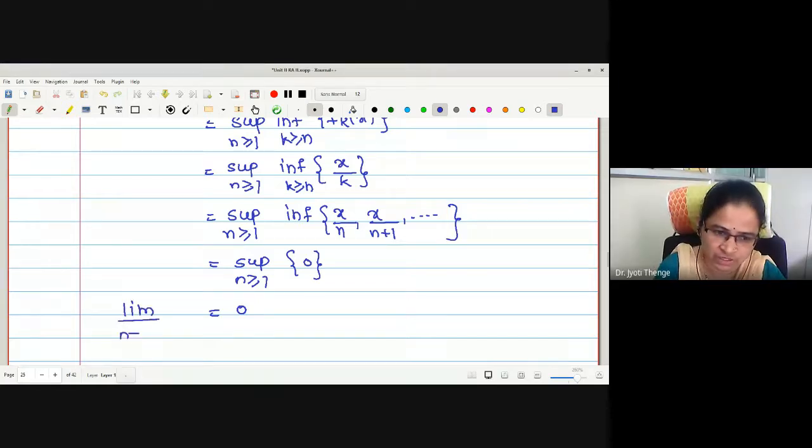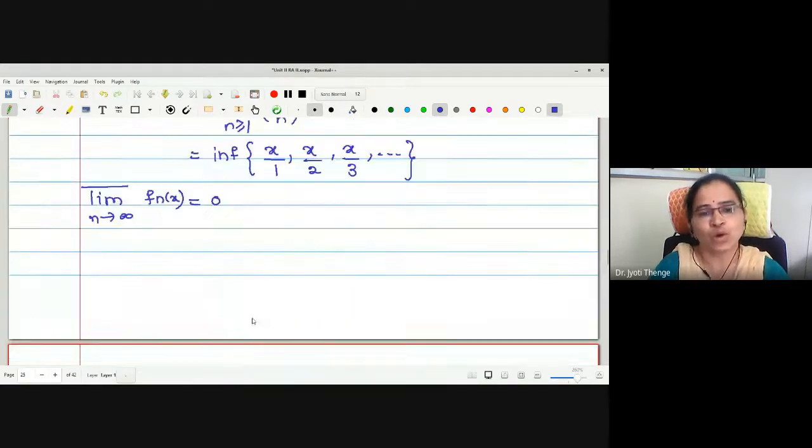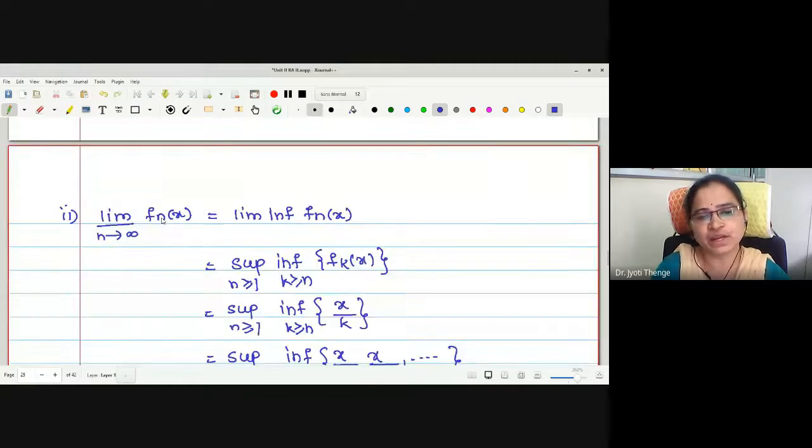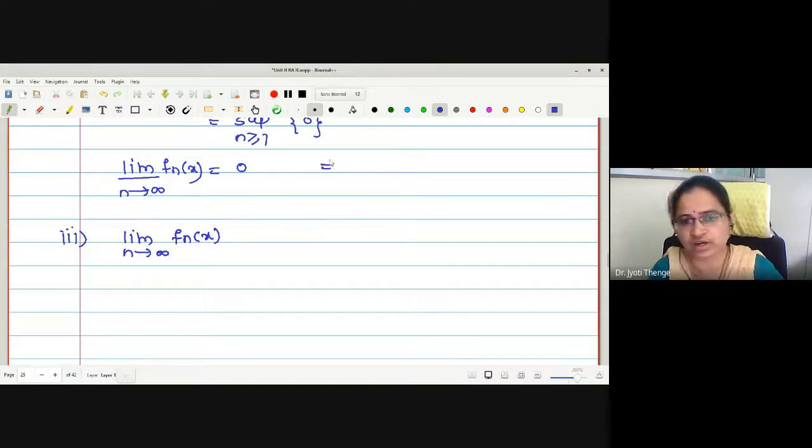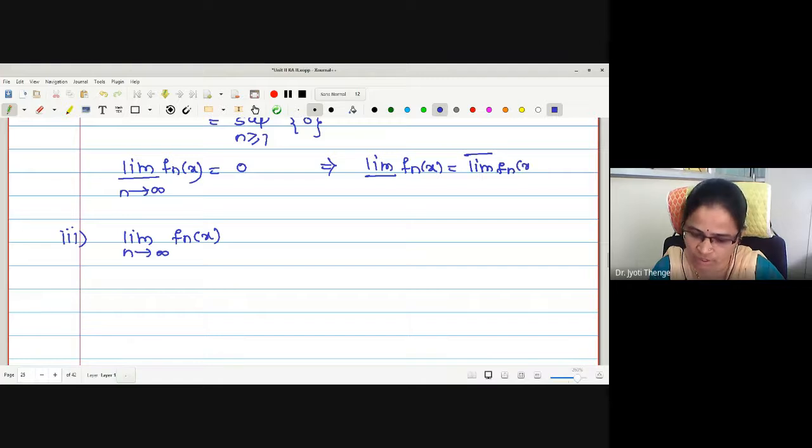What we have found? Limit inferior of f_n(x) is 0. Okay. Now, what about the limit then? Limit superior and limit inferior coincide. What is the value of the limit? 0. Right now, here you can write limit superior and limit inferior both equal. Therefore, the limit exists.